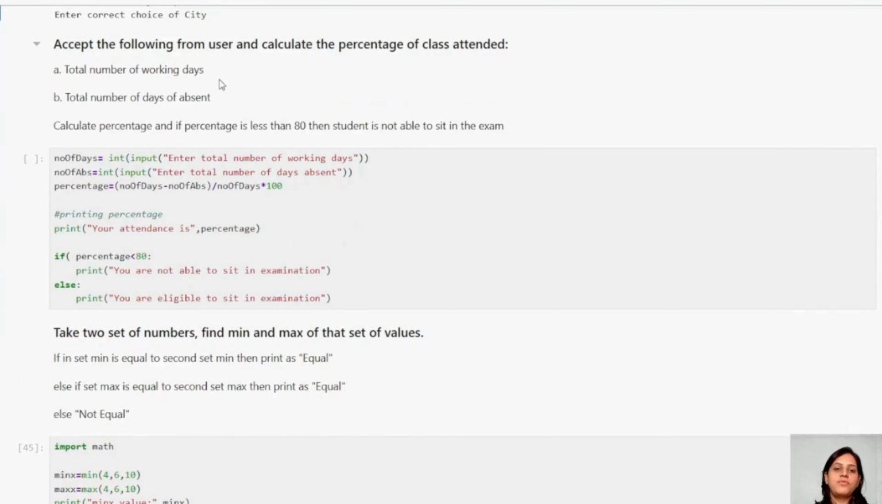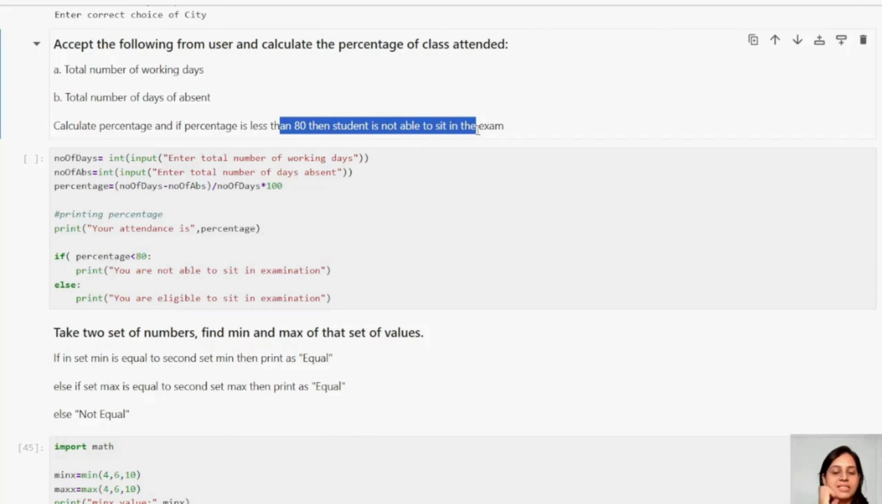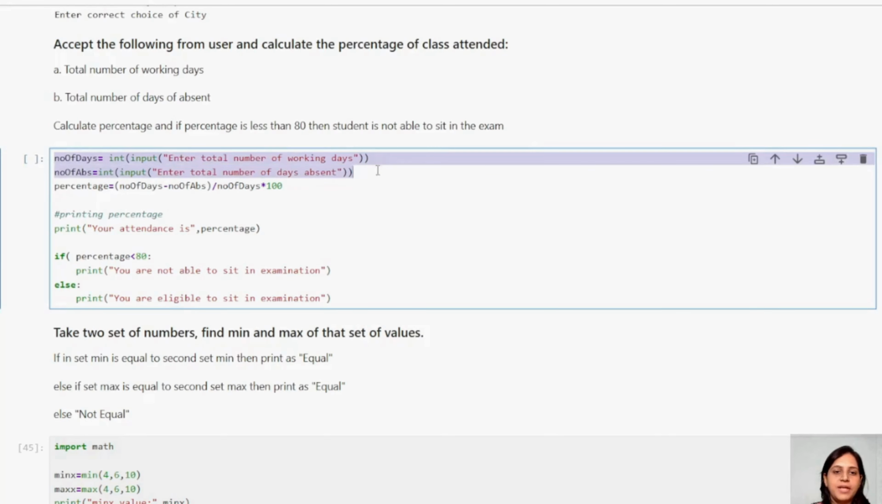Now let us understand another example, guys. Get the following from the user and calculate the percentage of classes attended: total number of working days and total number of days absent. Calculate the percentage, and if the percentage is less than 80, then the student is not able to sit in the exam. So first I am taking the number of days. I am trying to enter the total number of working days.